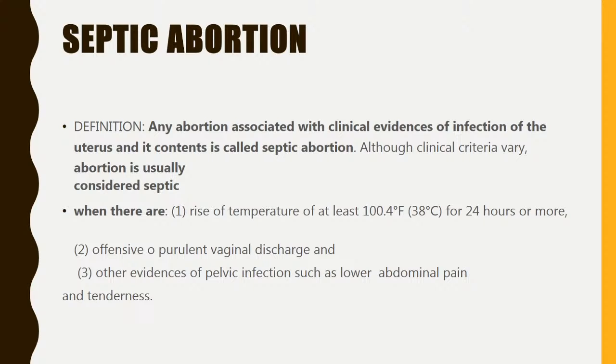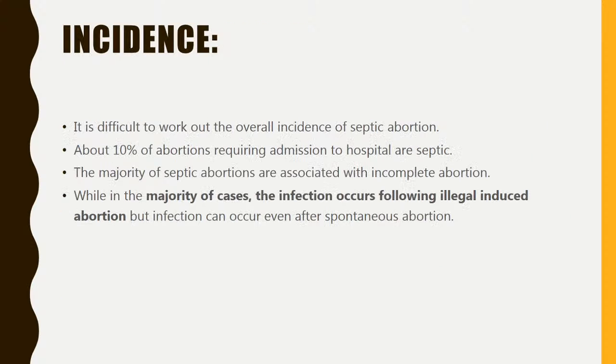Any abortion associated with clinical evidence of infection of the uterus and its contents is called septic abortion. Although the clinical criteria vary, abortion is usually considered septic when there is fever, a rise of temperature of at least 100.4 Fahrenheit for 24 hours or more, offensive or purulent vaginal discharge, and other evidence of pelvic infection such as lower abdominal pain and tenderness.